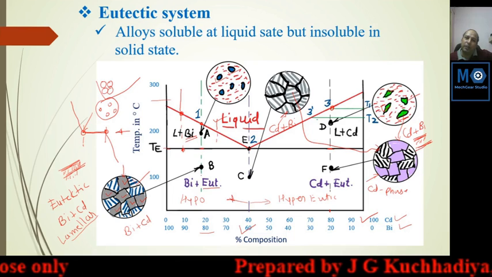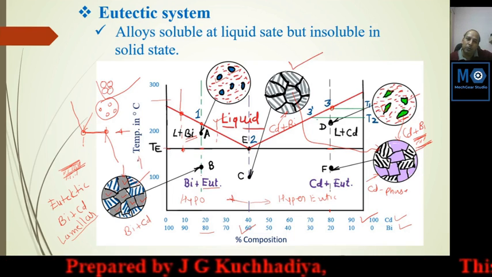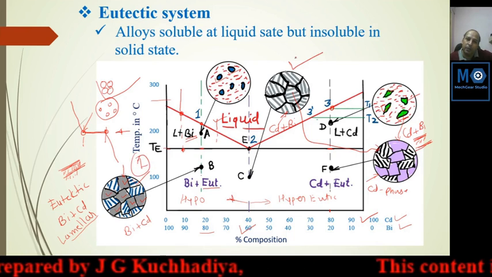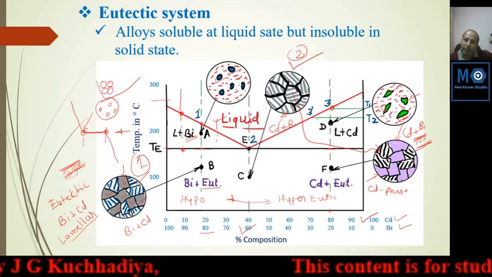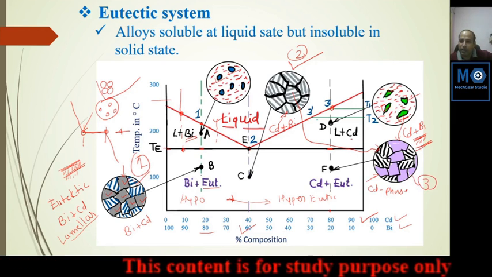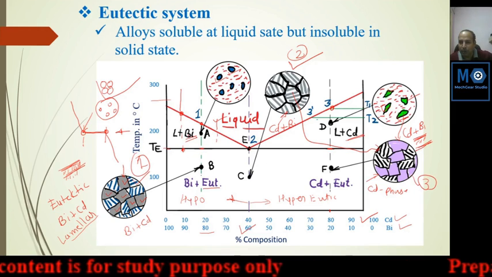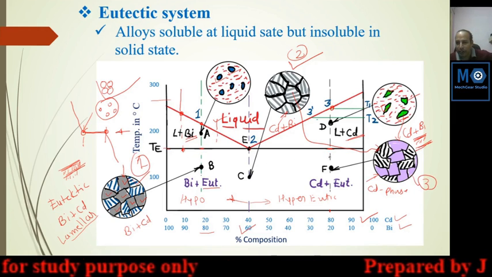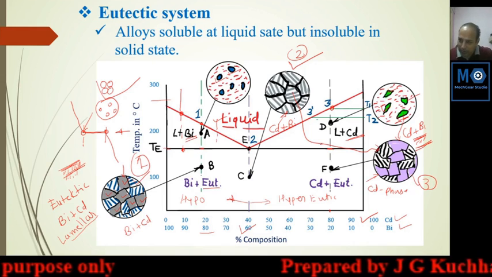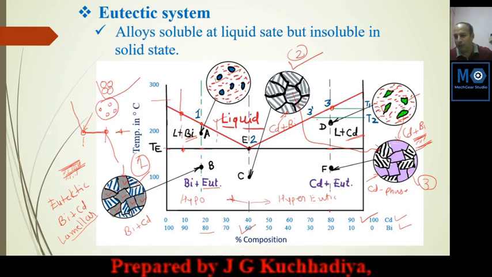So you can check from here this one solid, the first solid is this, the second solid is eutectic solid, and third solid in which the composition change. Major composition is cadmium, here major composition is bismuth. So there are 3 solid, but inside the solid you can judge there are 2 solid are present.